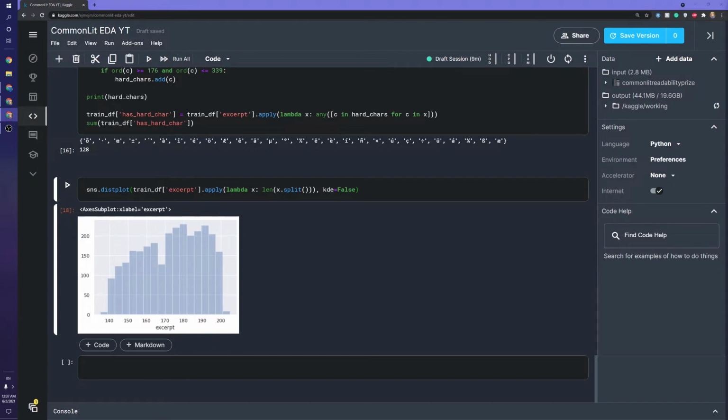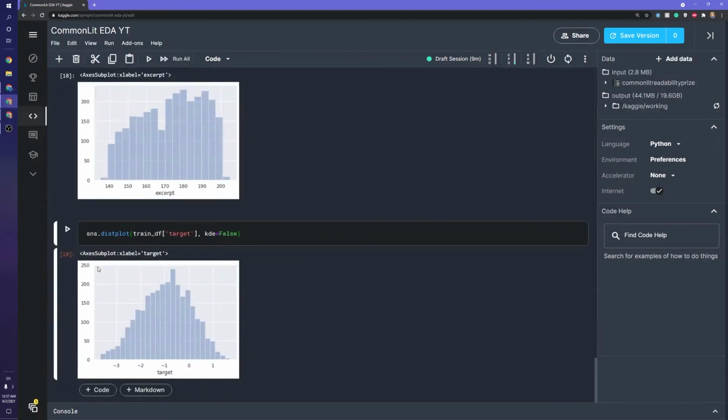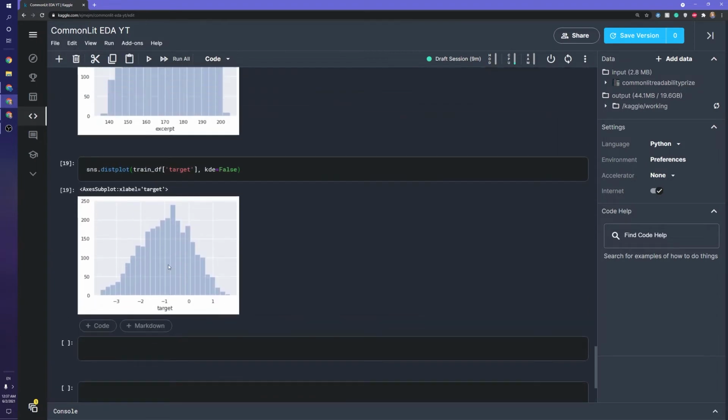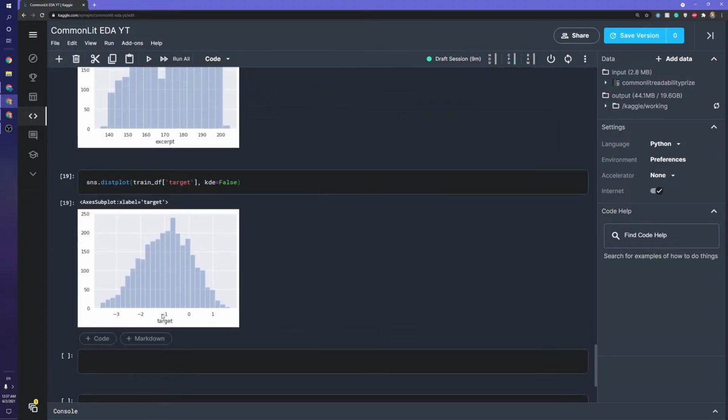The next thing I want to do is, we know what the excerpts sort of look like now. We've got a good bit of data on them. Let's start looking at some of the other variables. The other most important one, I'd say, is the target, because it's what we're trying to predict. So let's graph another distribution of this target. So this one looks fairly Gaussian too, which is cool. So it's centered at roughly -1, which we saw in the analytical view.